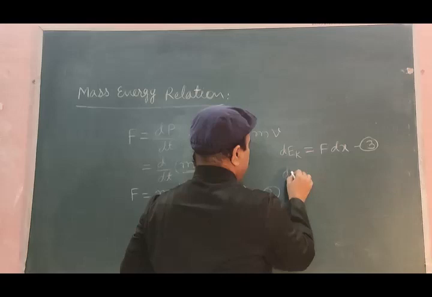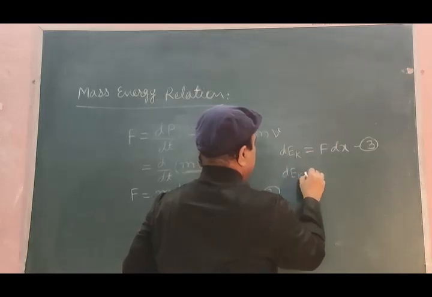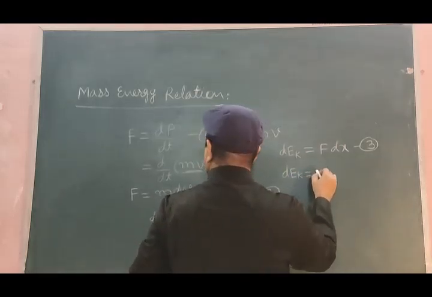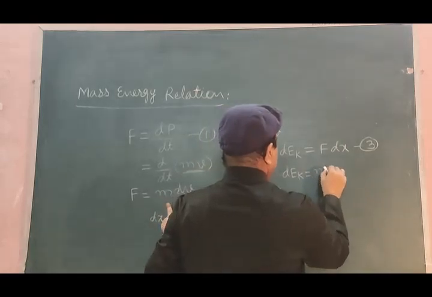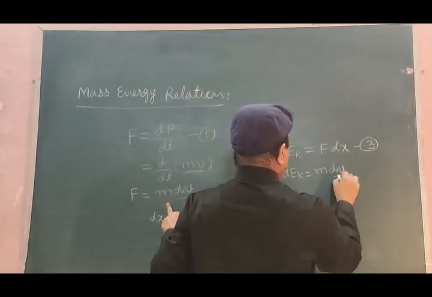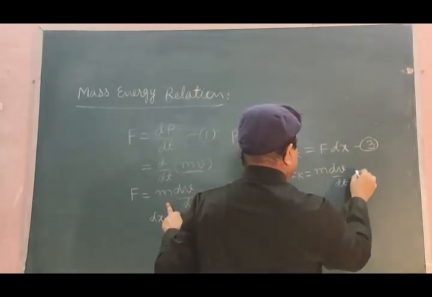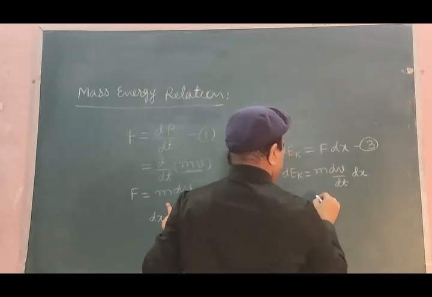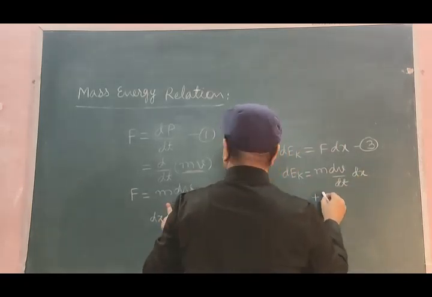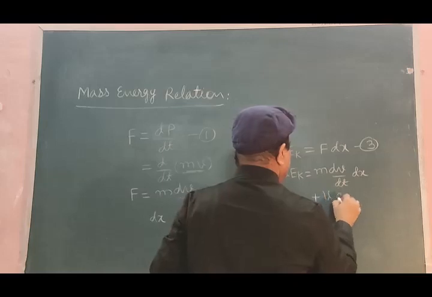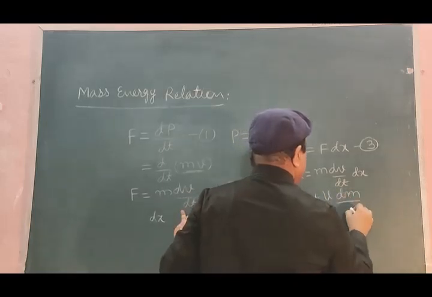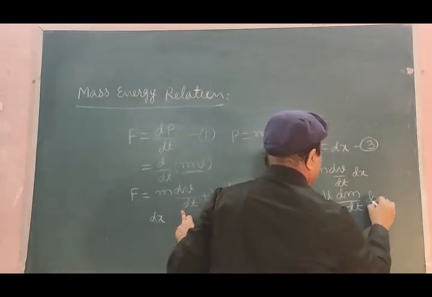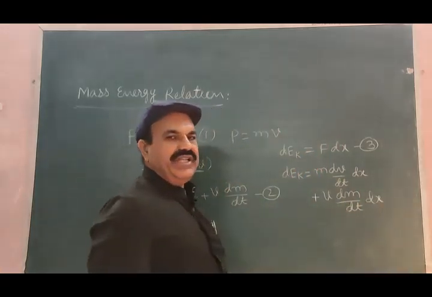is equal to m dv by dt into dx plus v dm by dt into dx.